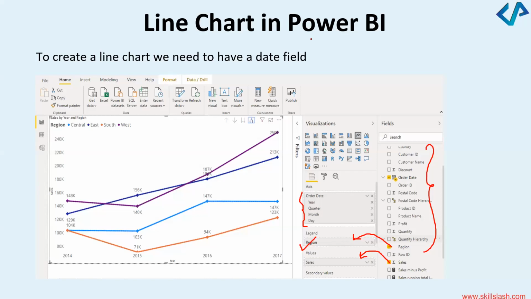A dashboard is a group of visuals that we create. So it's not wrong to say a report is a more detailed collection of tables or charts or graphs, but a dashboard will answer your question in a single view.